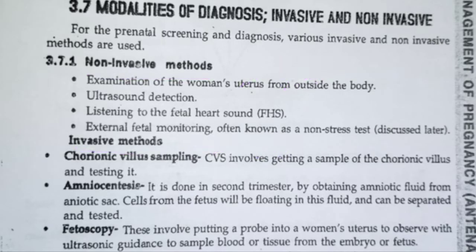Now let's see what tests are performed at the time of pregnancy. Non-invasive methods generally involve observation or palpation, like examining the woman's uterus from outside the body. Outside the body, they usually palpate or observe and examine how the uterus is growing. Ultrasound detection, in the sense we see the fetal movement and growth.